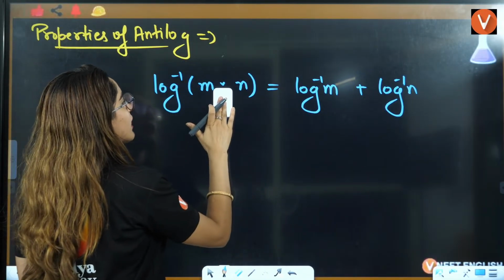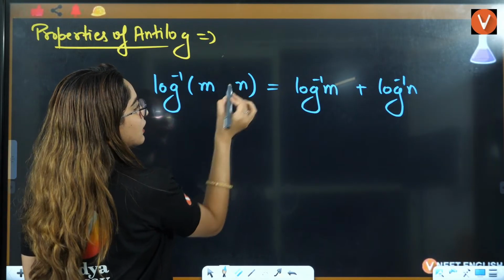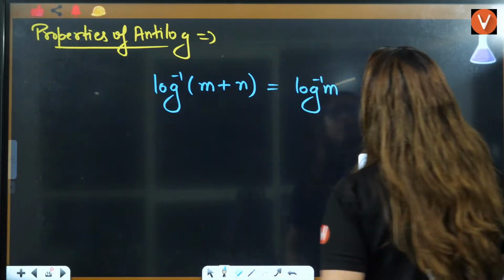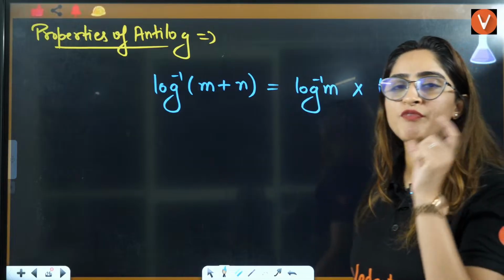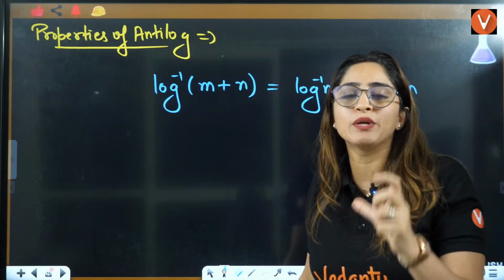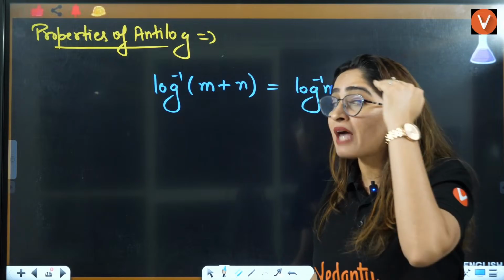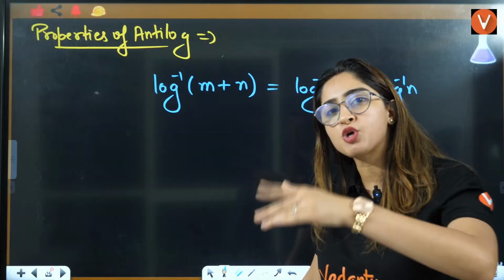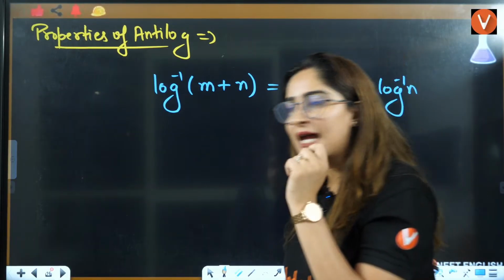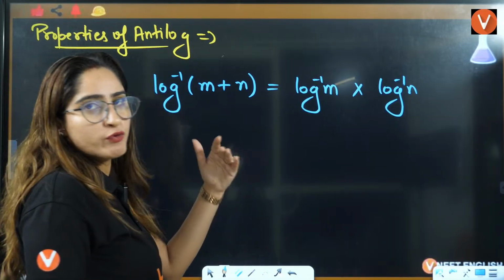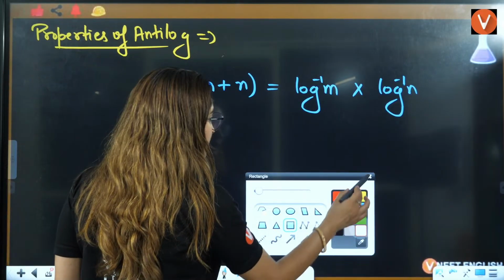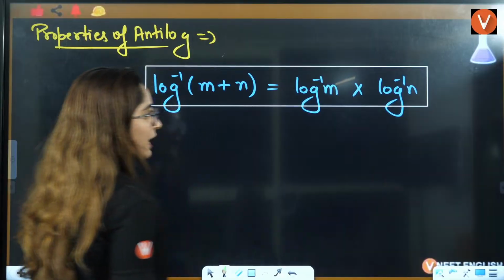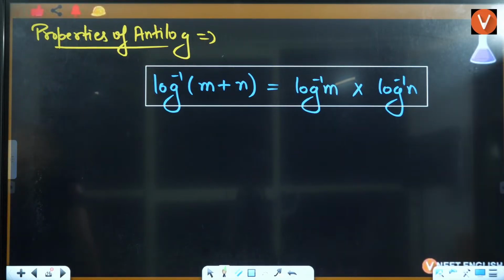what are we going to do? Instead of this multiplication, put plus here, and instead of plus here, put multiplication. That means when you have two terms which are added with each other inside the antilog, the answer will be the multiplication of these two things. That is totally the inverse of what we learned in log, right? This is the property that we will use to a large extent. And there is one more property that we will use here.